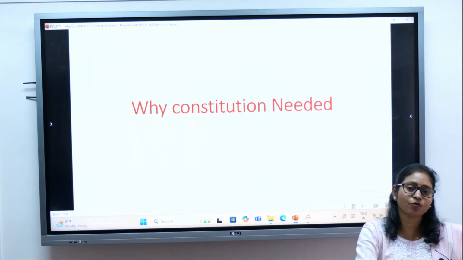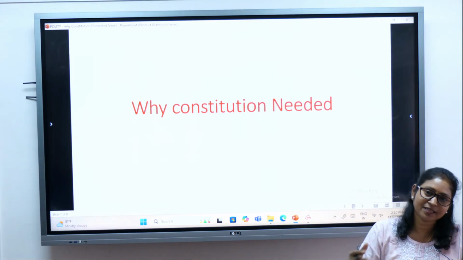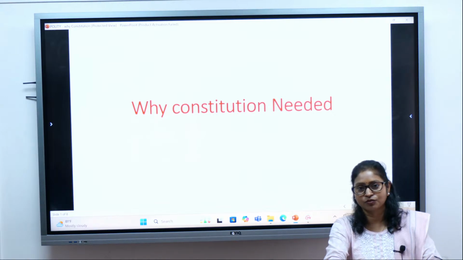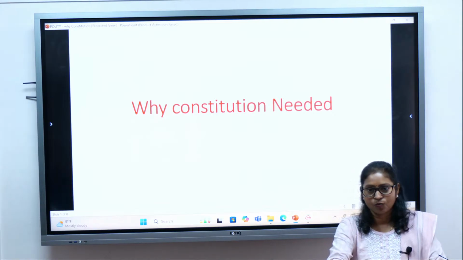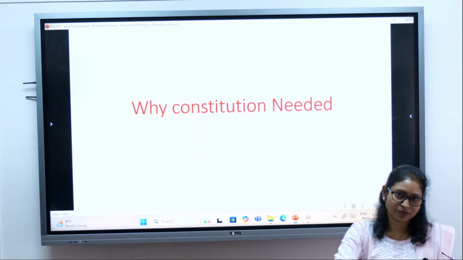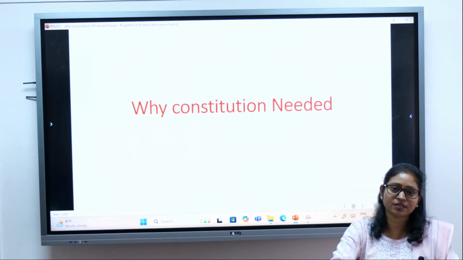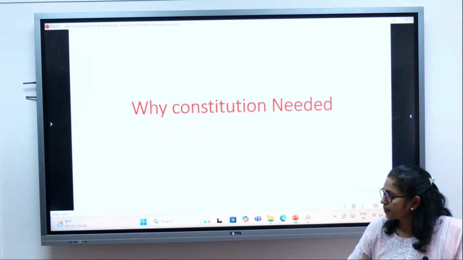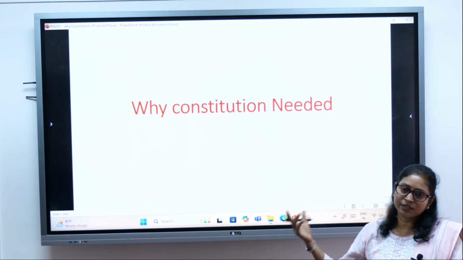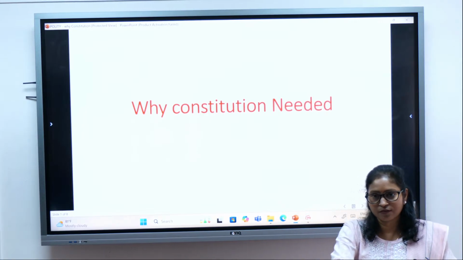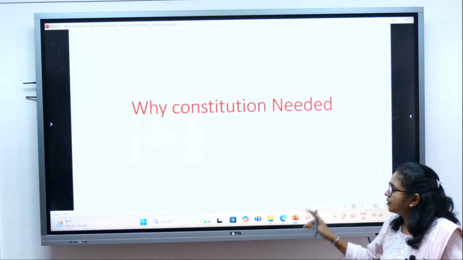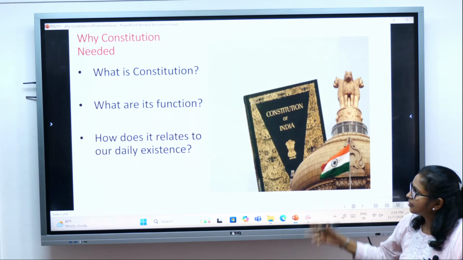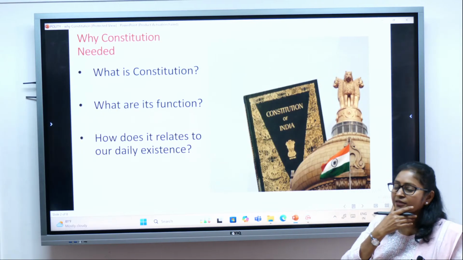Why do we need a constitution? Or what is the requirement of the constitution? What is the function of the constitution? That is what we are going to discuss in this session. And at the end, we'll also see one prelims question from this section. So let's see why we need a constitution.